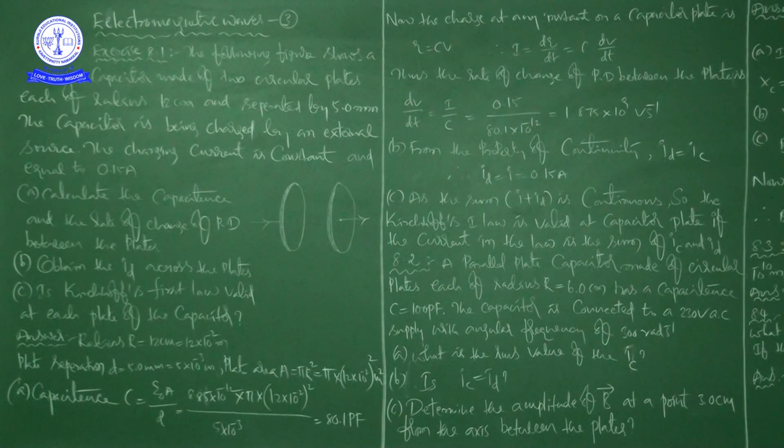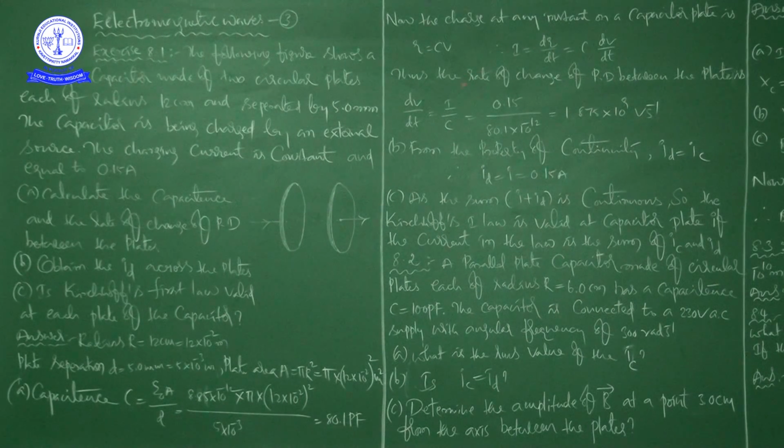Next, see here. Now the charge at any instant on a capacitor is, you know this formula, Q is equal to CV. Therefore, you know this formula, I is equal to dQ by dt. So in place of Q, if you write this one, C is the capacitance, which is constant, so you can write it as C into dV by dt. I is equal to dQ by dt, that is equal to C into dV by dt.